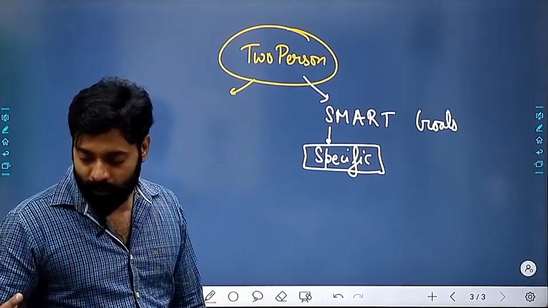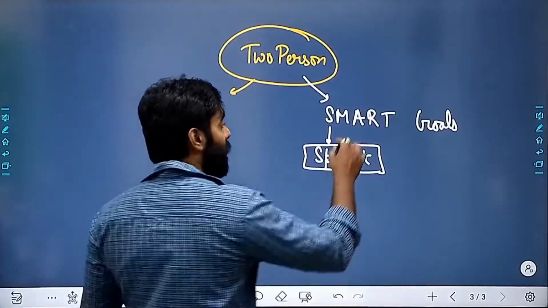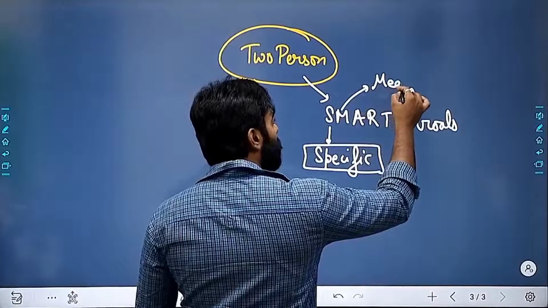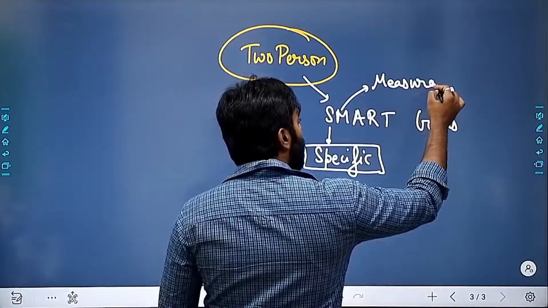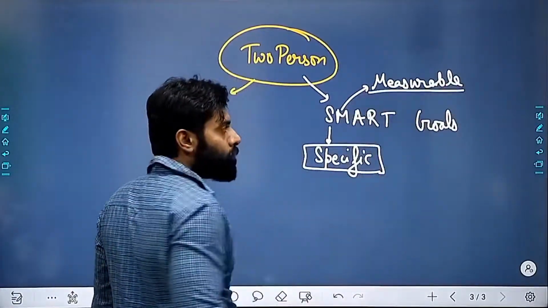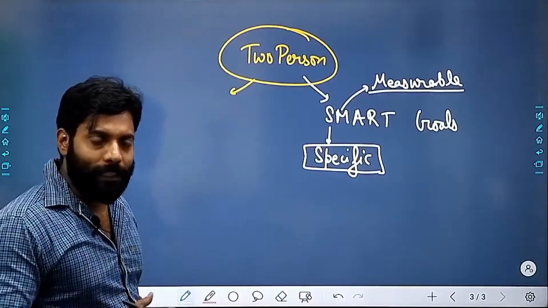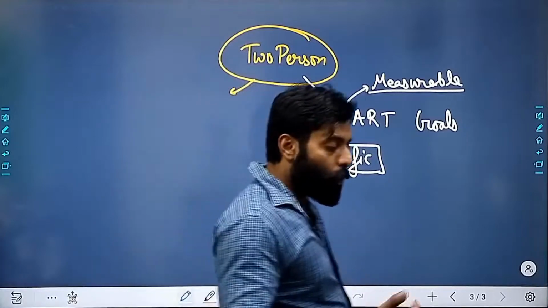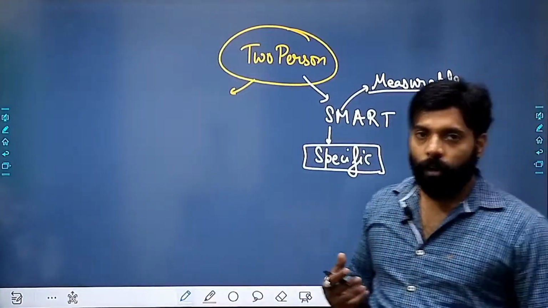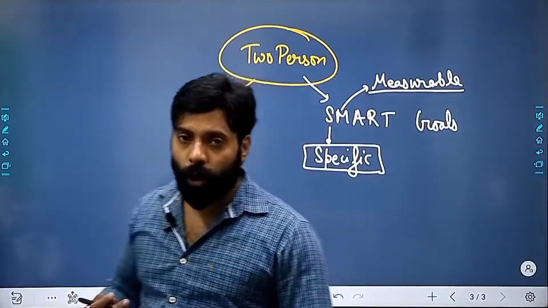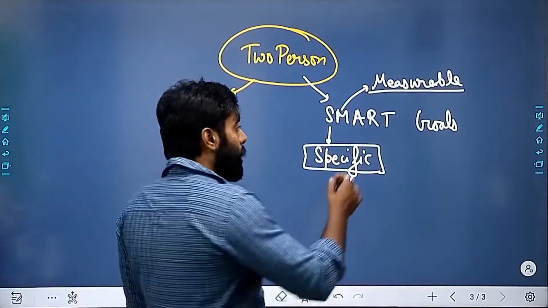Which branch? So, specific. It must be measurable. You must be able to measure whether you are going toward the goal or not, whether you are in the right direction or not.